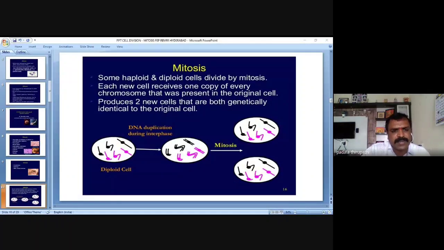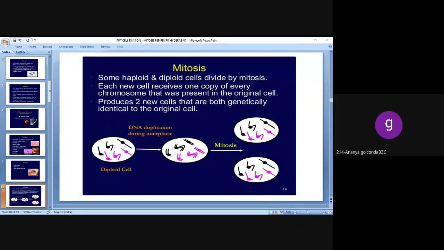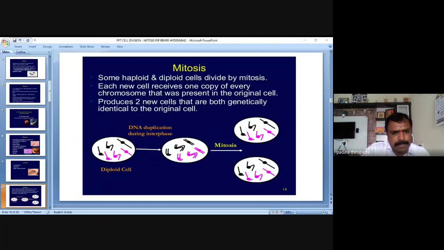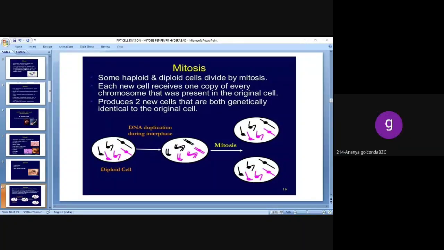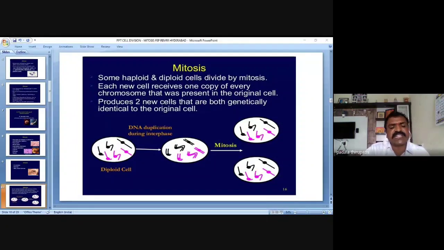So, my dear friends, here this left side cell is the mother cell. Is the mother cell in haploid or diploid state? Diploid state, that is the 2n state. Very good. Then the diploid cell duplicates during the interphase. DNA duplication occurs in which phase of the interphase? We have already discussed, in S phase, the synthesis phase. That is DNA synthesis, replication. DNA replication takes place in S phase of the interphase. So then DNA duplication has occurred.